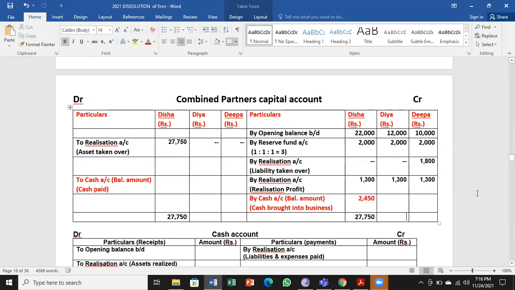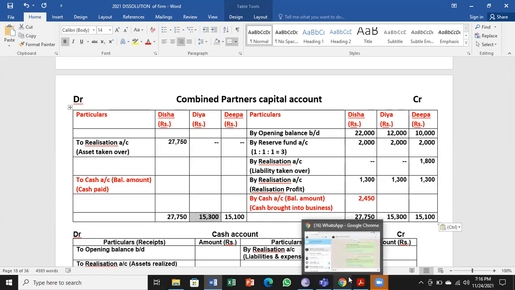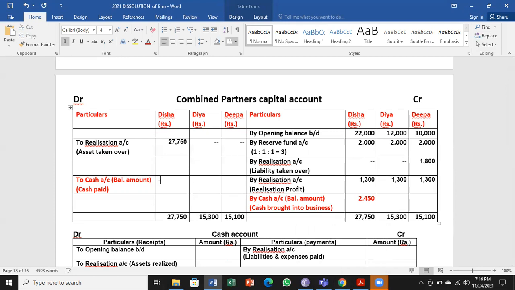So we'll go for totaling on the credit side. 15,300 and 1,500. Now if you look here, don't get confused.